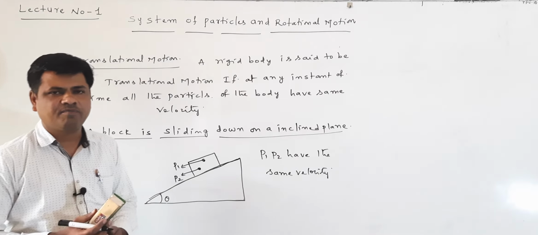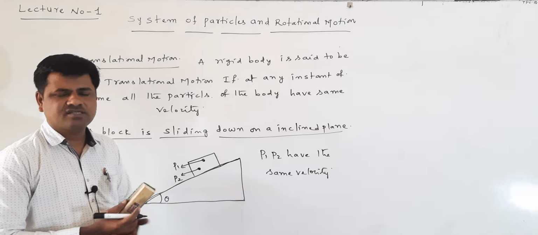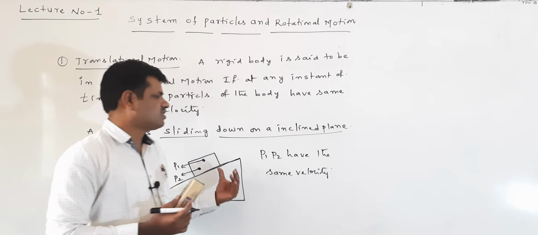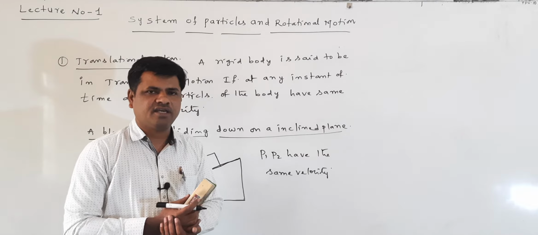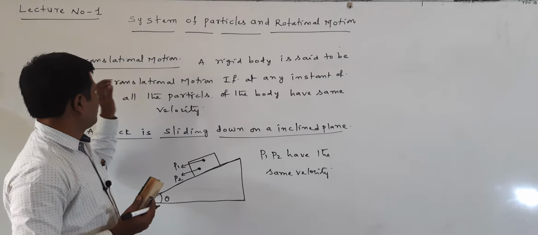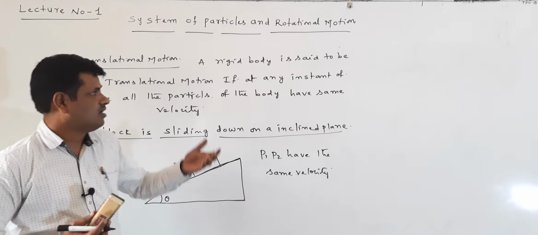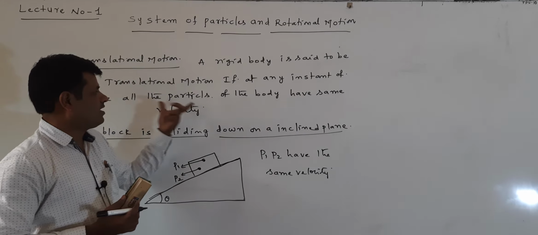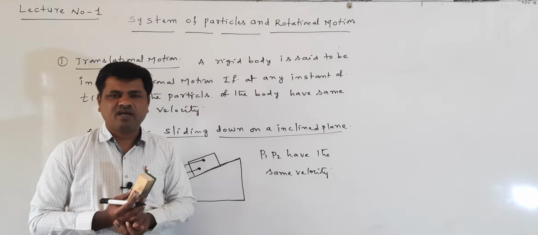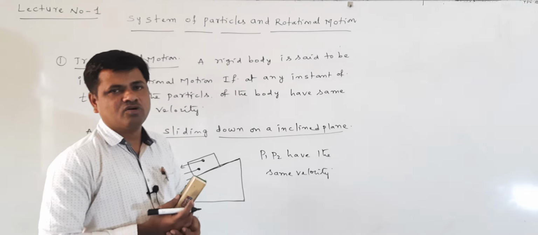Not only P1, P2; we can consider any number of other particles also. All the particles in the body have the same velocity in translational motion. Translational motion means all the particles of the body have the same velocity. That motion is called a translational motion.